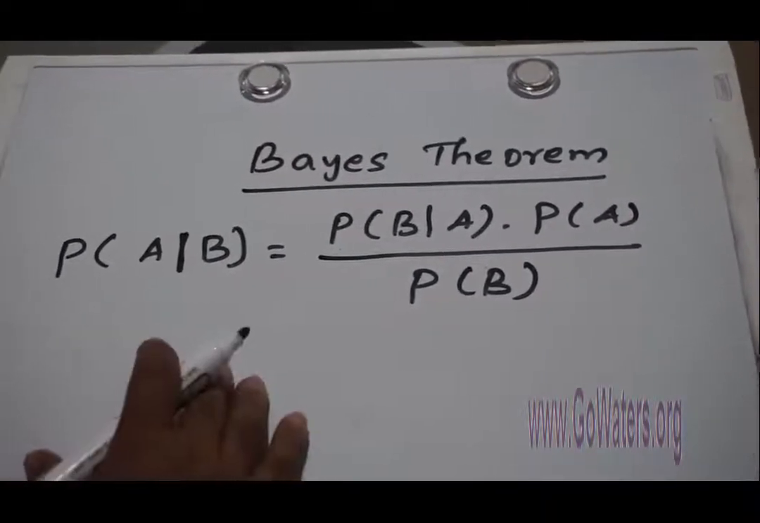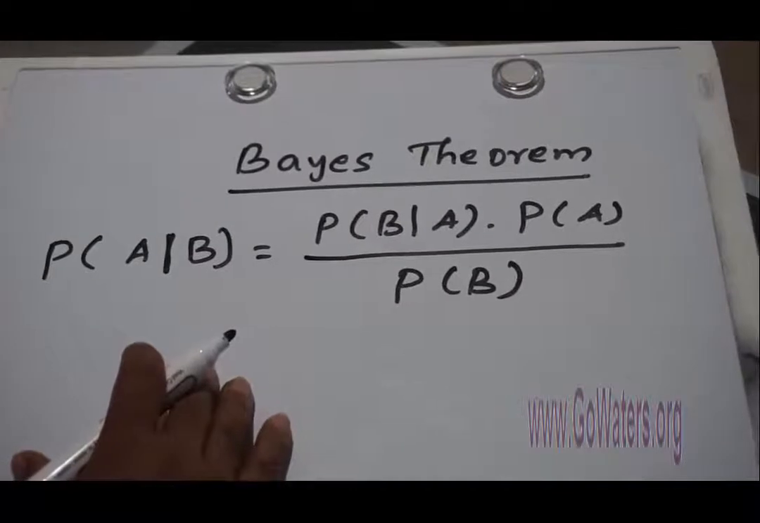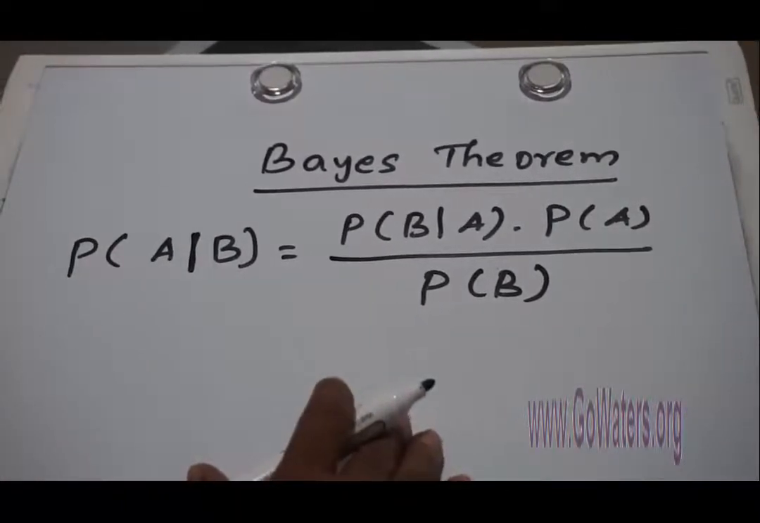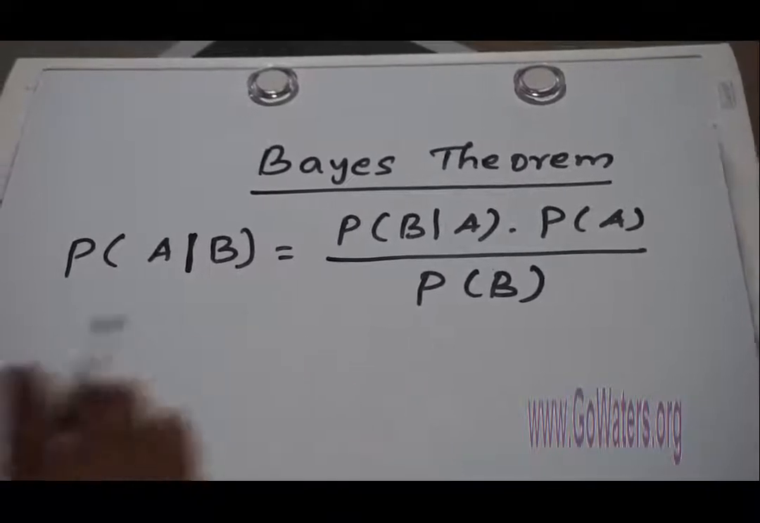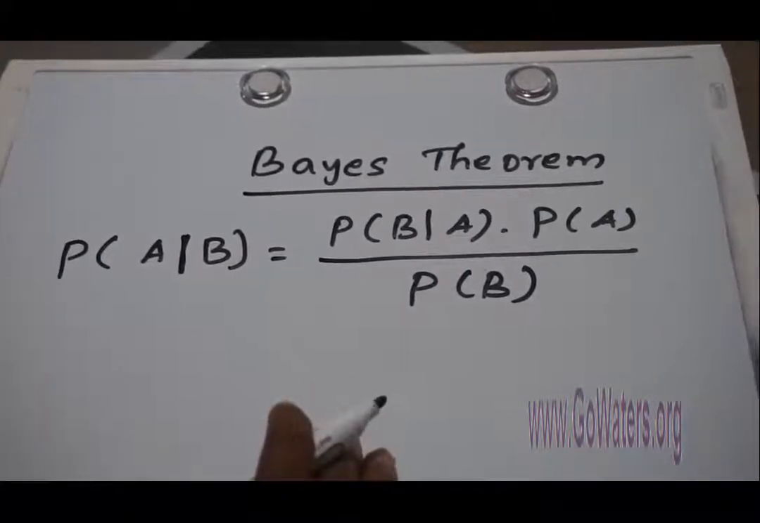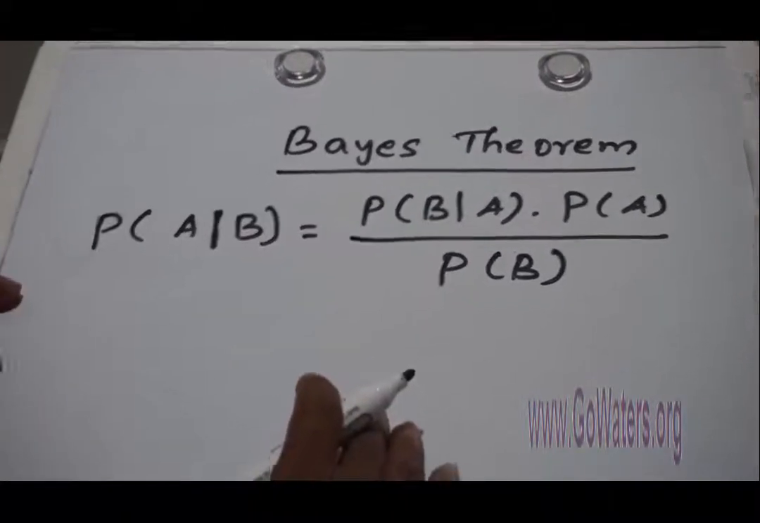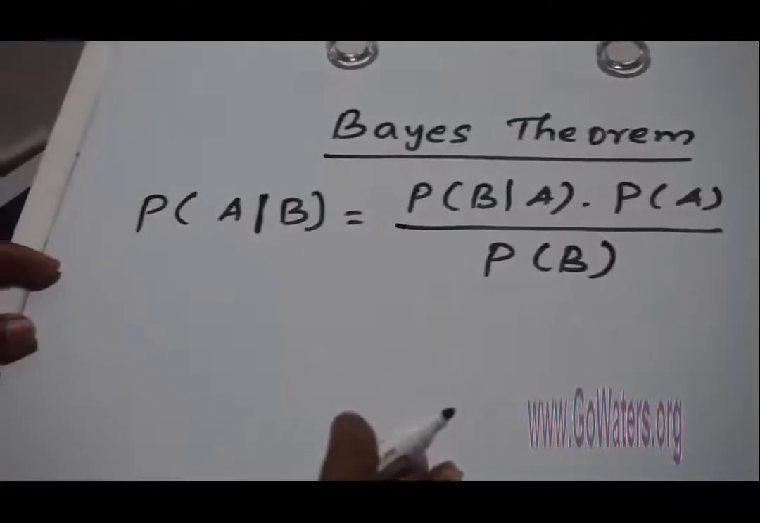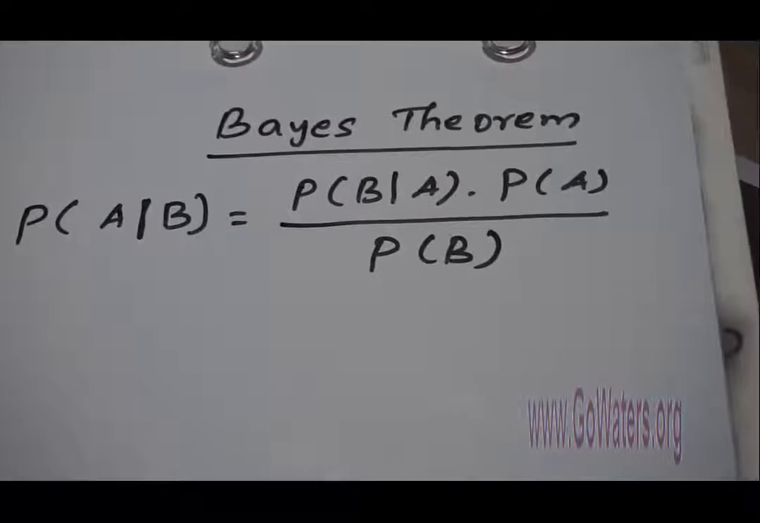Now I'm going to give an example. To solve this, the probability tree is a very useful tool. I'm going to solve a problem now for the Bayes theorem, so you will understand how to deal with this kind of problem. I'm going to read a problem here.